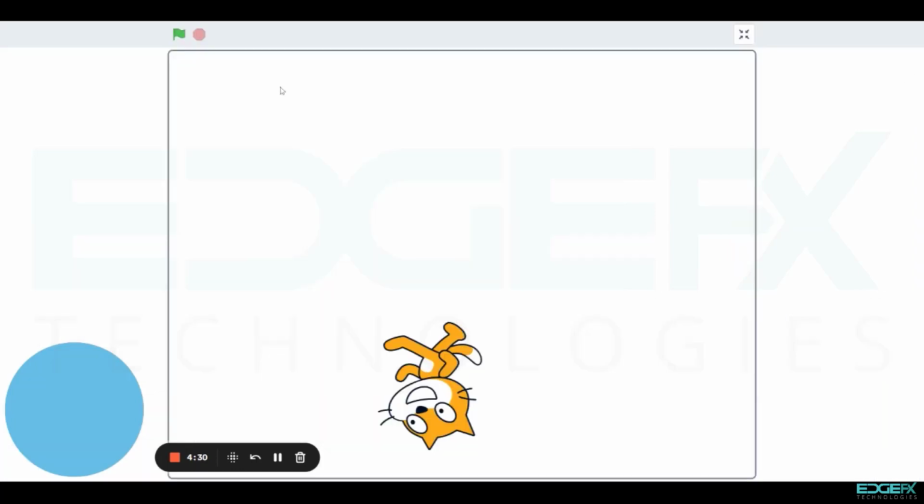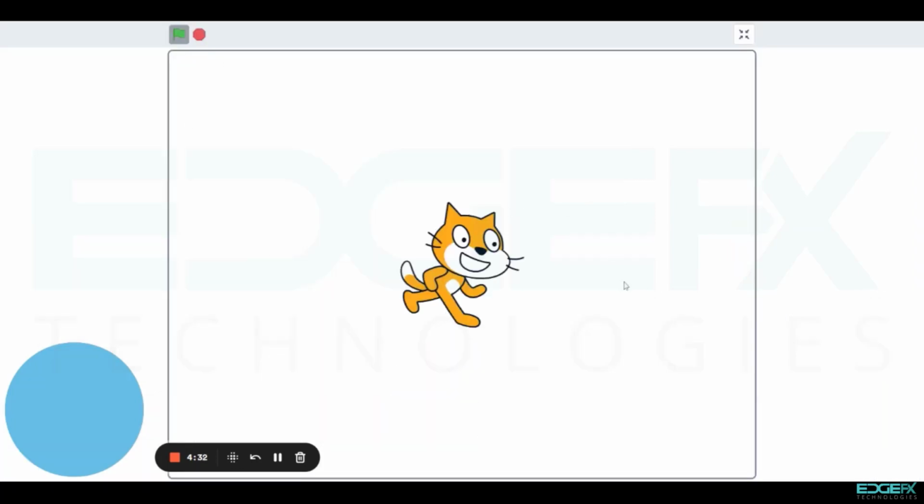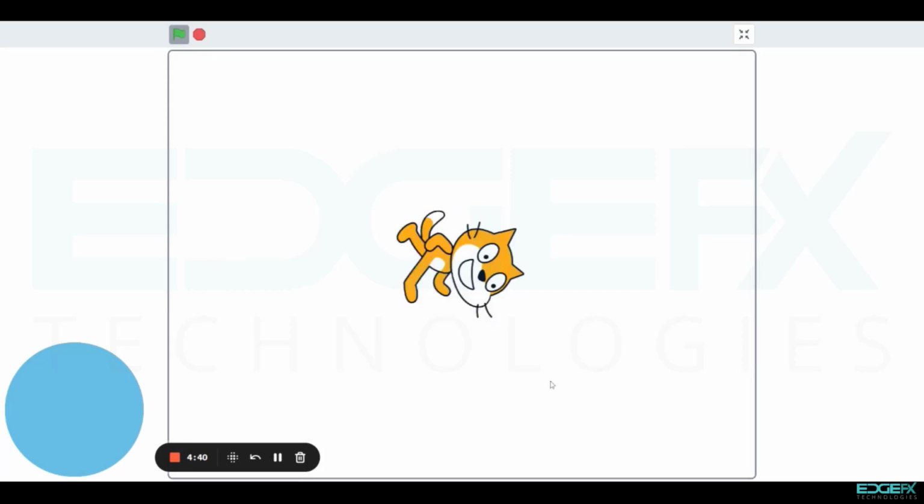Now we can check the output by running the program. We can see that the cat turns and makes the meow sounds by changing its body color toward the mouse pointing direction.